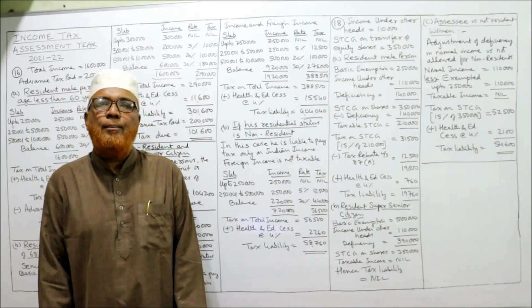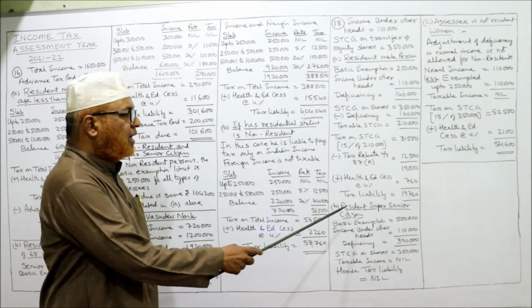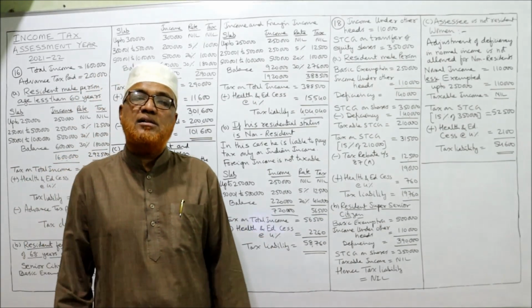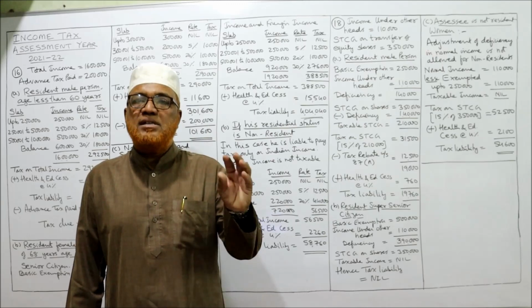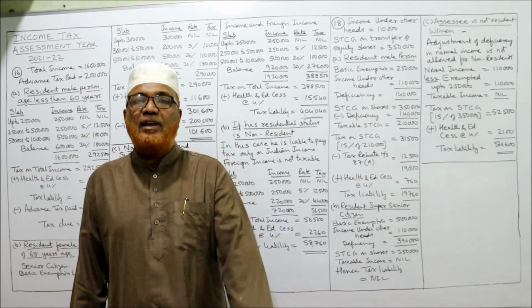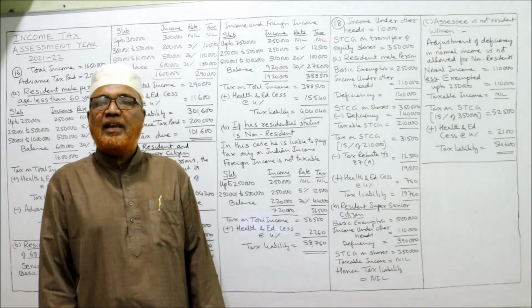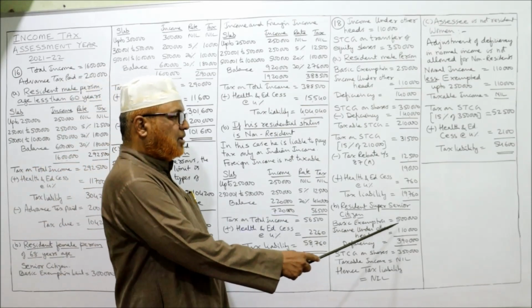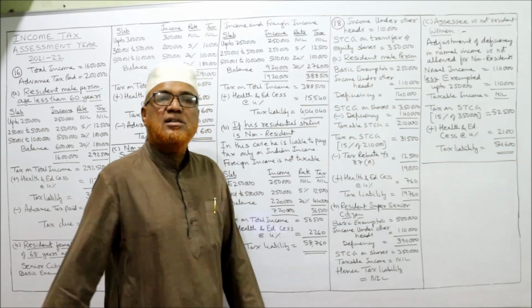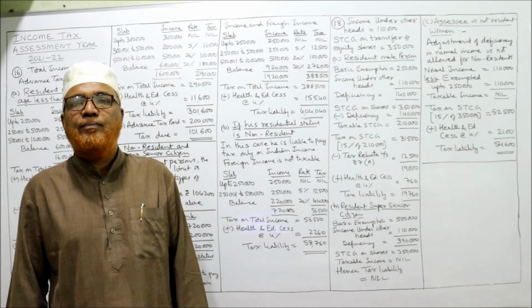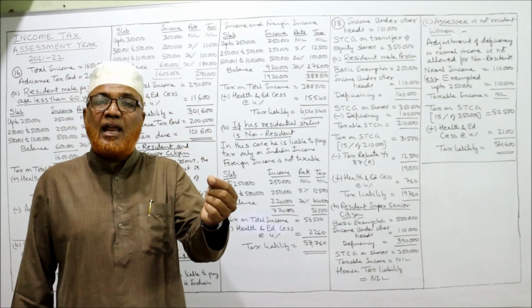Resident male person done. Now second one, resident super senior citizen. For a super senior citizen, the basic exemption limit is 5 lakh. Whereas income under other heads is 1,10,000. So deficiency is 3,90,000.